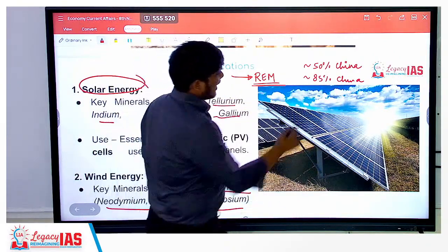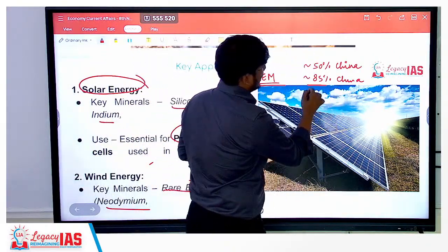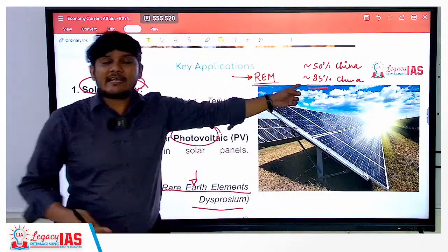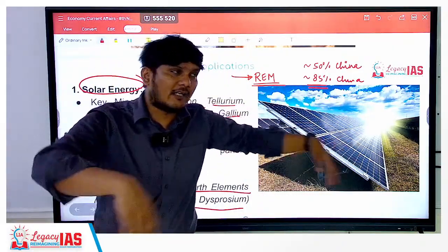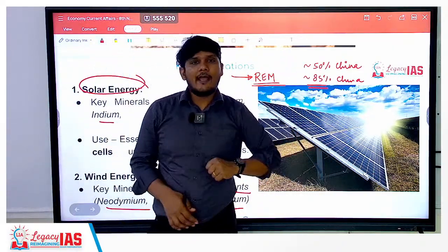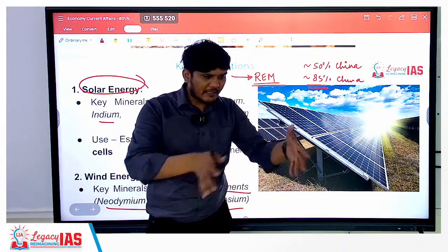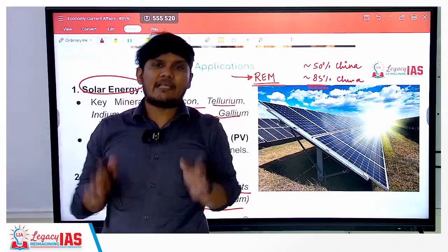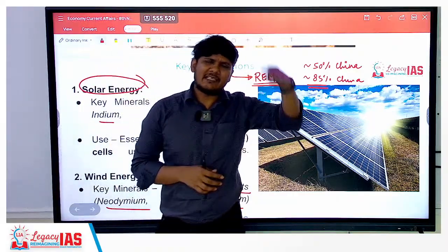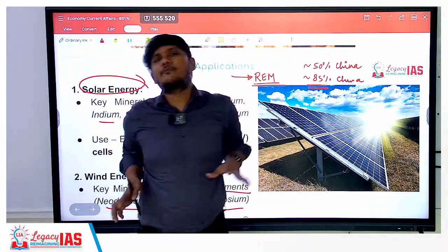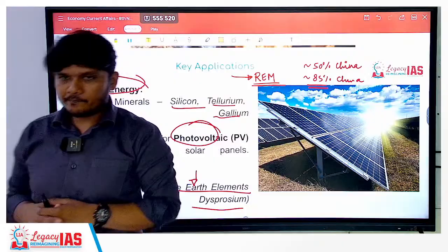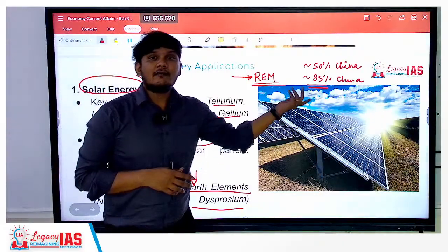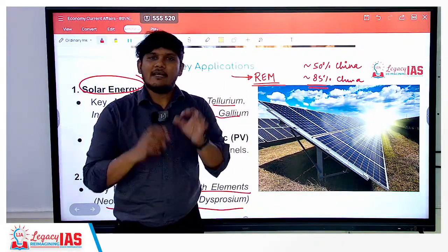So why is China having such a high production of rare earth minerals? Because it is refining other countries' rare earth minerals also, which are coming to it. And China has demarcated certain regions for rare earth mineral mining and of course refining, wherein there will be toxicity, this, that. China is least bothered about that, right? But good that the rest of the world is getting the refined rare earth mineral.